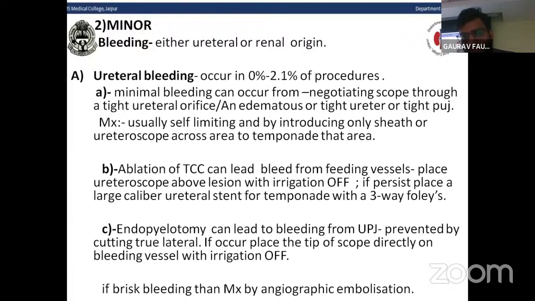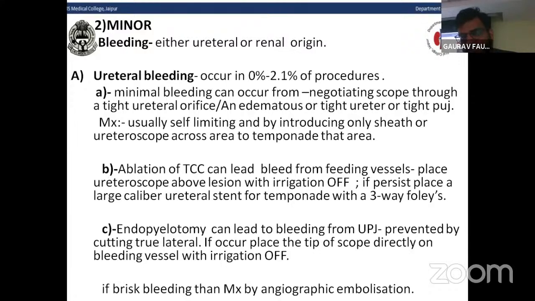Minimal bleeding can occur from negotiating a scope through a tight ureteral orifice, an edematous or tight ureter, or a tight PUJ. Management of this minimal bleeding is usually self-limiting, by introducing only the sheath or ureteroscope across the area to tamponade it. Ablation of a TCC can lead to bleeding from the feeding vessels.